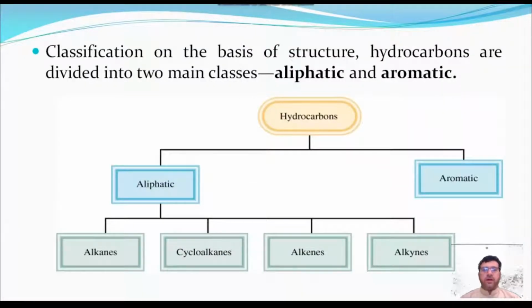Classification of hydrocarbons on the basis of structure. There are two main classes: aliphatic, which contains linear chains of hydrocarbons, and aromatic hydrocarbons. The basic structural component of aromatic hydrocarbons is benzene. Aliphatic hydrocarbons are further divided into alkanes, cycloalkanes, alkenes, and alkynes.